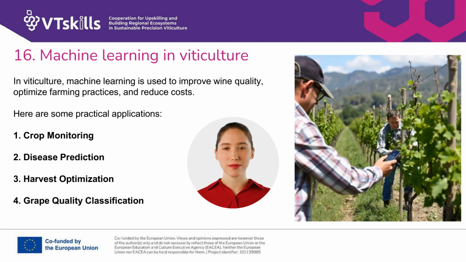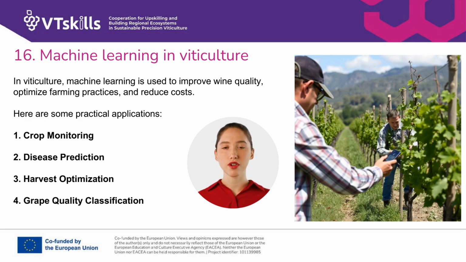In viticulture, machine learning is used to improve wine quality, optimize farming practices, and reduce cost. Here are some practical applications. 1. Crop monitoring. Sensors and drones collect data on temperature, soil moisture, sunlight exposure, and leaf imagery. Machine learning analyzes this data to detect plant stress, diseases, or nutrient deficiencies, often before they are visible to the human eye.